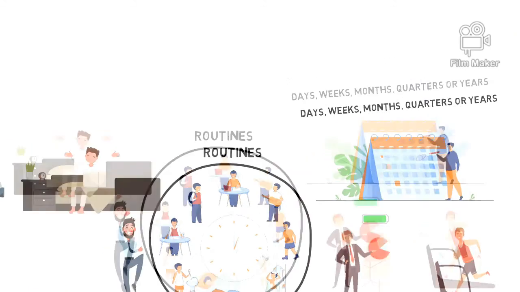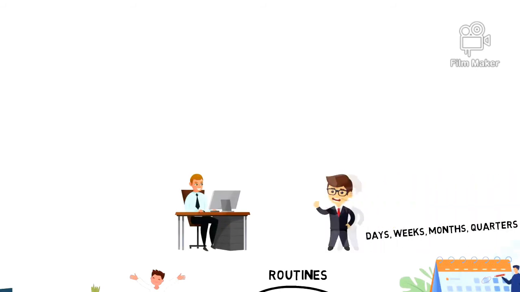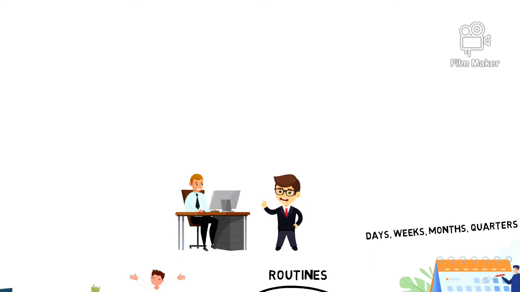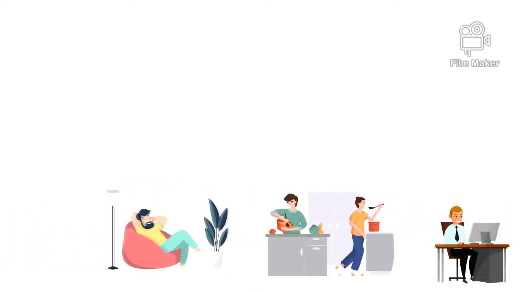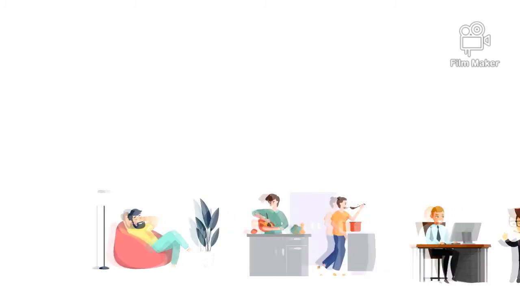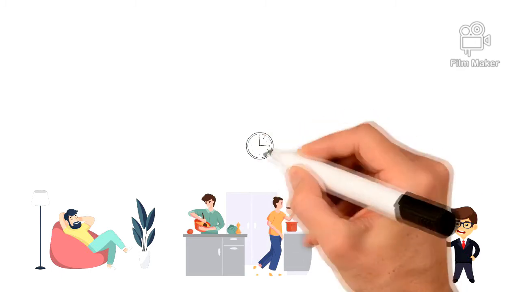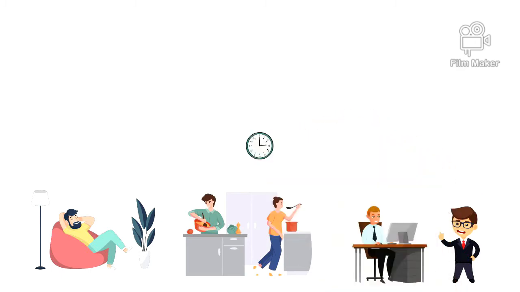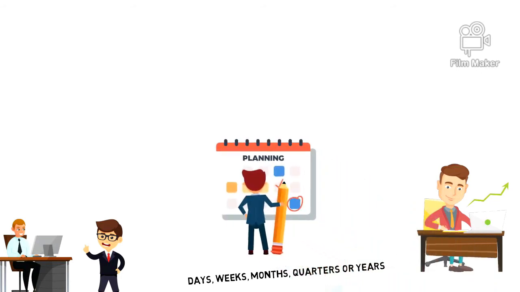The next cycle is a week. Every week starts with Monday and ends with Sunday. You also most likely spend the week in the same way. You might work Monday to Friday, cook your meals every Monday, Wednesday, Friday, and have a day off on Sunday. This makes the week a perfect cycle to build a structure in your life, so be sure that you allocate some time each week and sit down to plan your upcoming week's activities. In the same way, you can use months to focus on a specific project, use quarters to achieve specific goals, and use a year to have a clear vision.